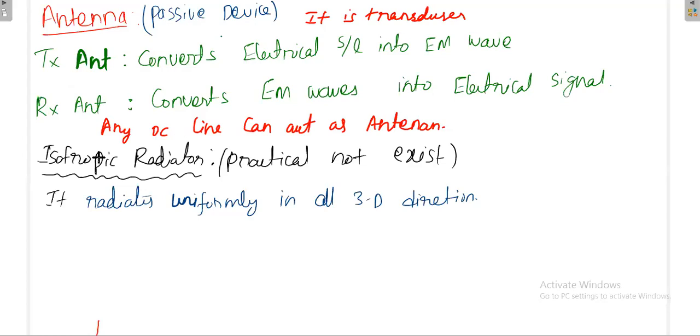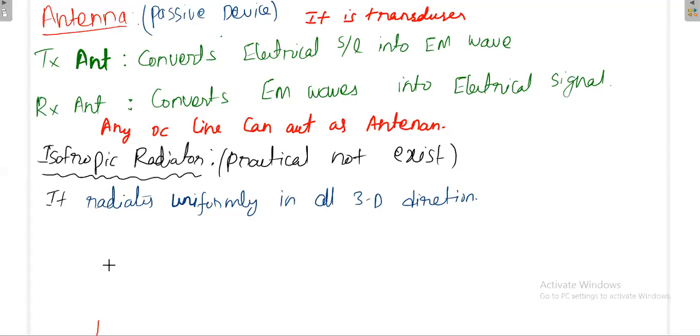Okay, next, first the basic one is the isotropic radiator. You know, isotropic means in all directions. If you have some antenna that radiates uniformly in all 3D directions, that particular antenna is called an isotropic radiator. Practically it is not existing.